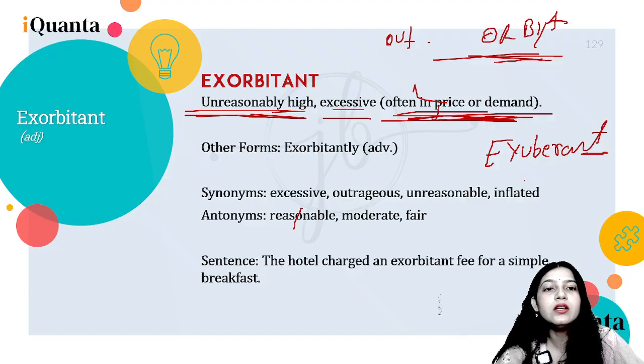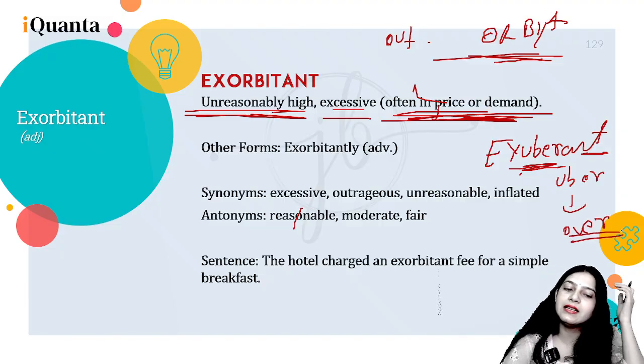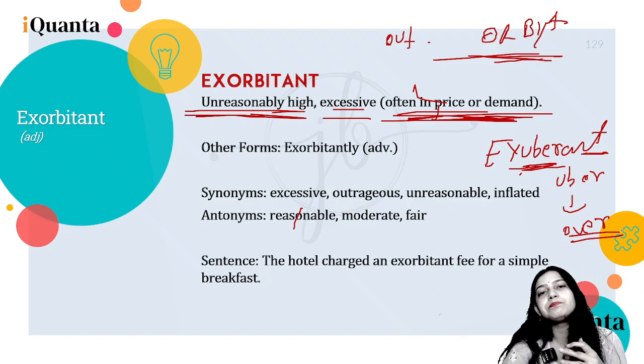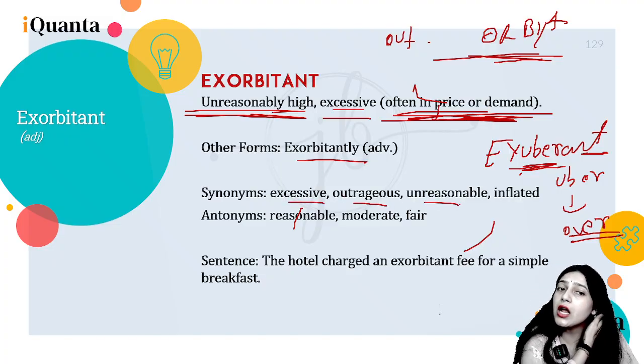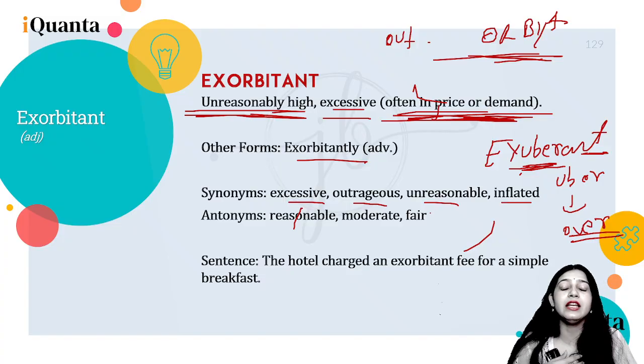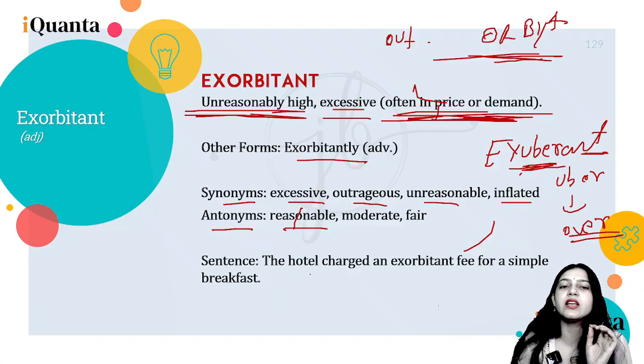So uber in this exuberant is basically over, right? It's over. Other forms can be exorbitantly. Excessive, outrageous, unreasonable and inflated are the synonyms. Reasonable, moderate, fair can be the antonyms. The hotel charged an exorbitant fee for a simple breakfast.